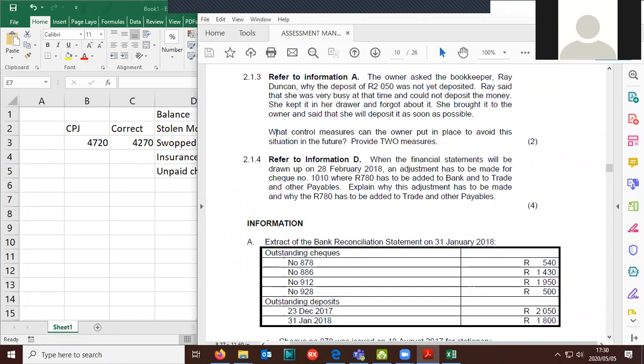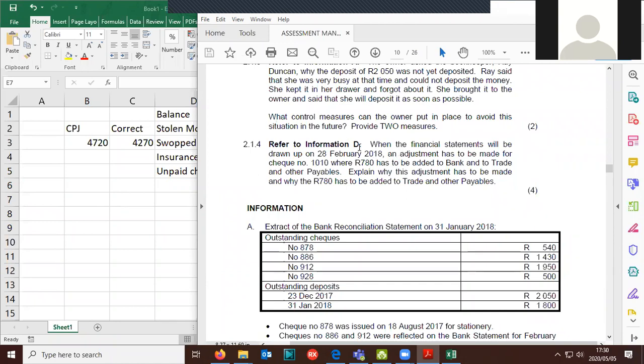Okay, so when the financial statements will be drawn up on 28 February 2018, now this is financial statements. That's got nothing to do with recon. It's got everything to do with recon. On the 28th of February, an adjustment has to be made for check number 1010, where 780 Rand has to be added to the bank and to trade and other payables.